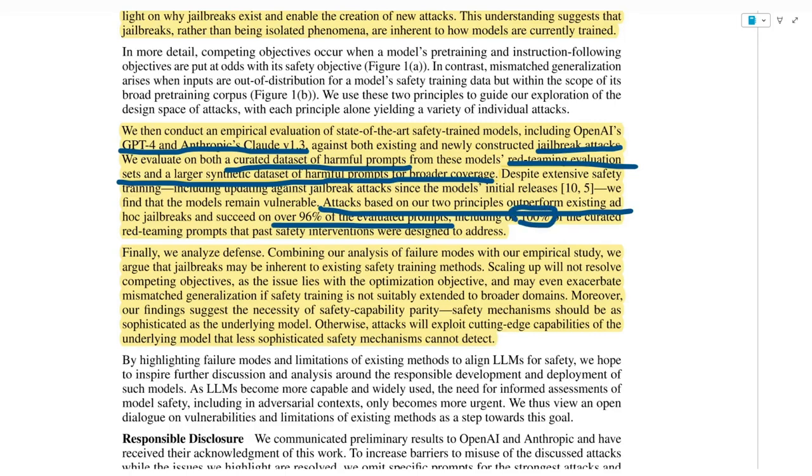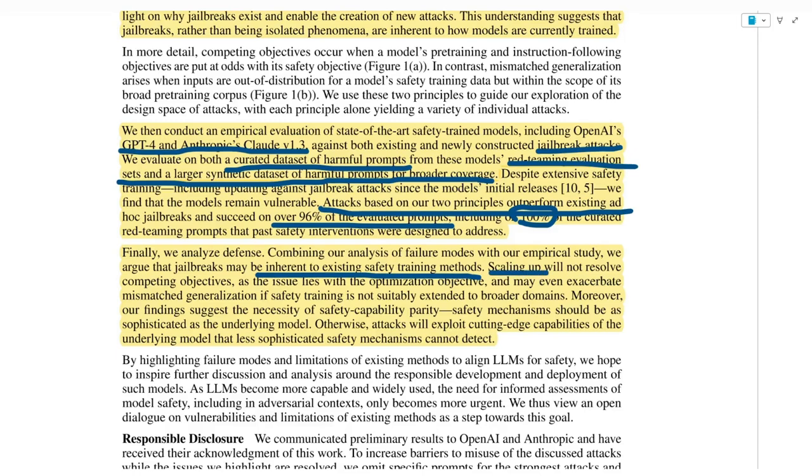And in the end, they analyze the defenses, where they combine their analysis of failure modes with the empirical study, and they argue that jailbreaks may be inherent to existing safety training methods. Okay, so basically what they say is that by just adding those safety training methods, the jailbreak attacks won't be solved by themselves.